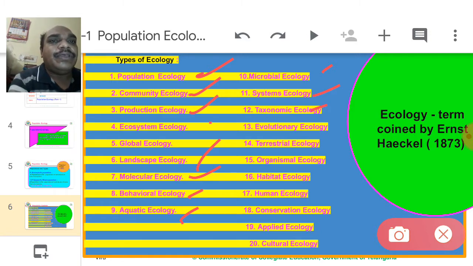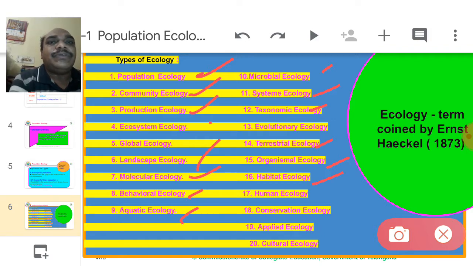Taxonomic ecology, or plant taxonomic ecology: many types of plants are involved in this ecology. Evolutionary ecology: how species have evolved over lakhs of years. It is an ongoing process, and the living things and the environment are both discussed in this branch. Terrestrial ecology is only land ecology. Organism ecology: a single organism versus environment.